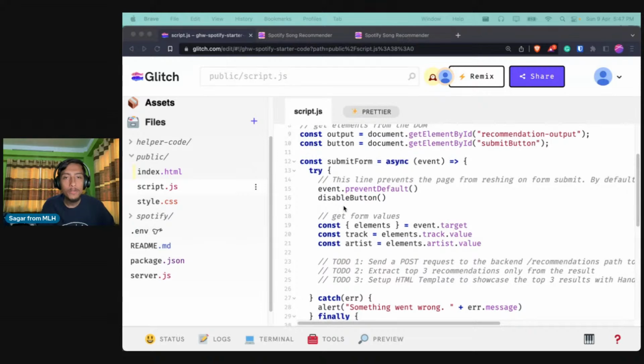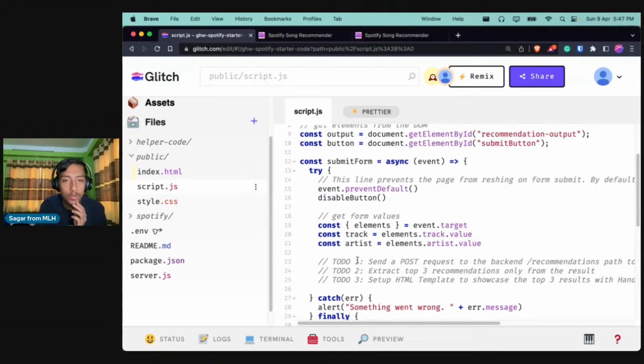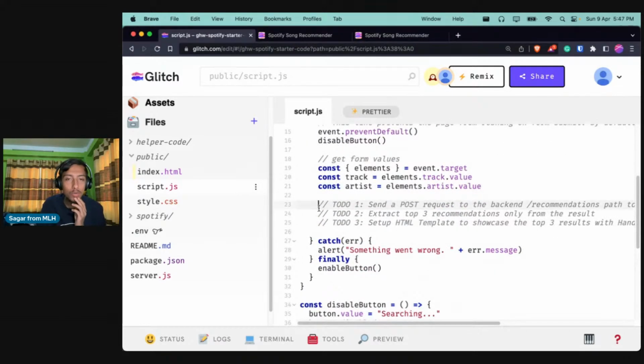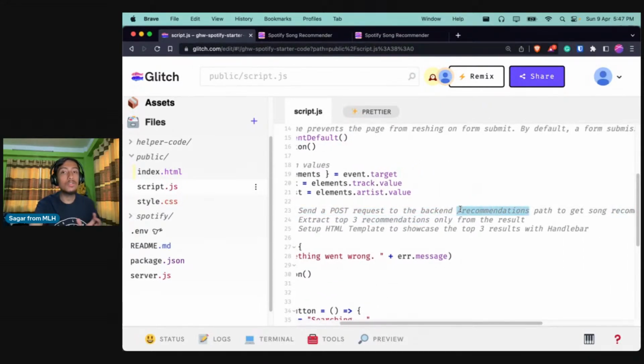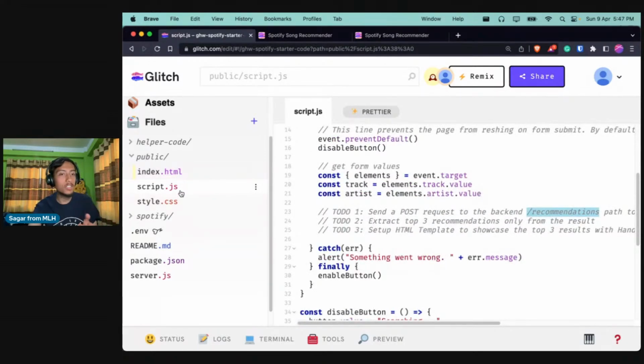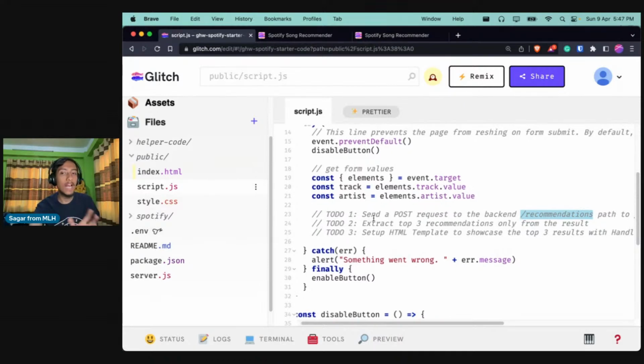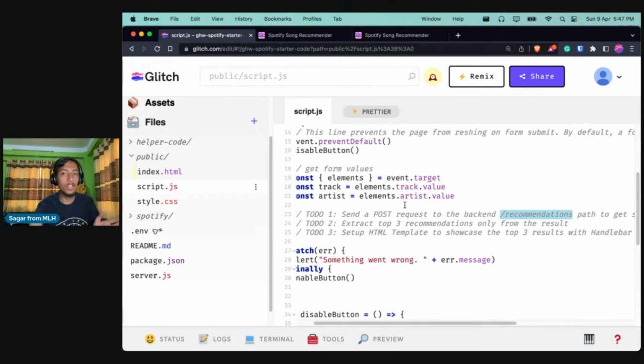So we went through all of that, right? So let us try to see what are the to dos over here. The first to do says something like send a post request to the backend, and the path should be slash recommendations, right? So this script.js is acting like a front end, and we need to send a post request to the slash recommendation endpoint, and we'll be doing everything over there on how we call the Spotify API and everything over the backend, right?